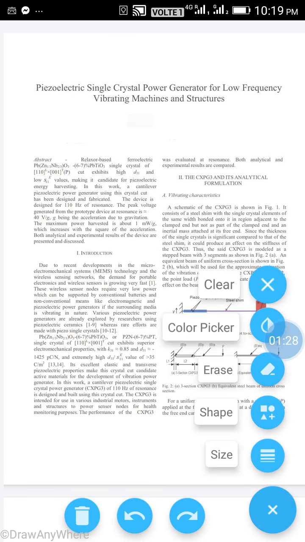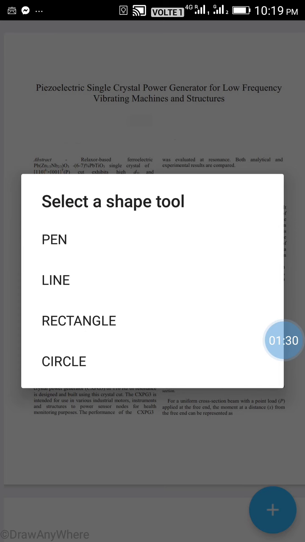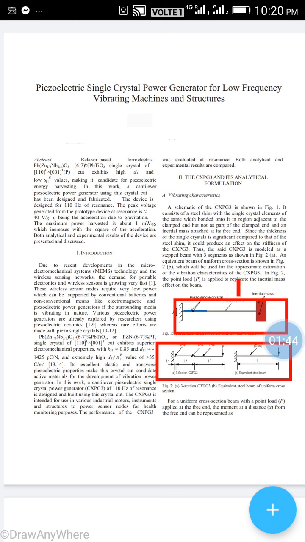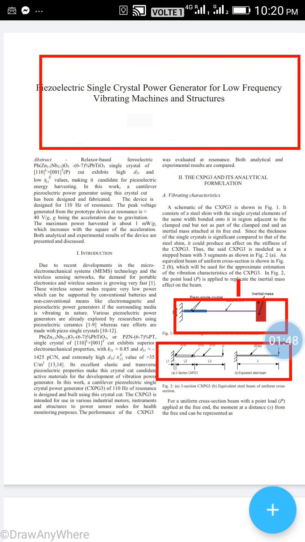Now this we will see at this line. You can see now this and this line. This line is the first introduction of the power system for low frequency.